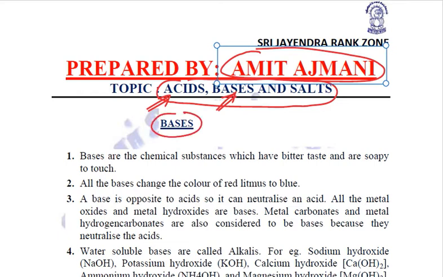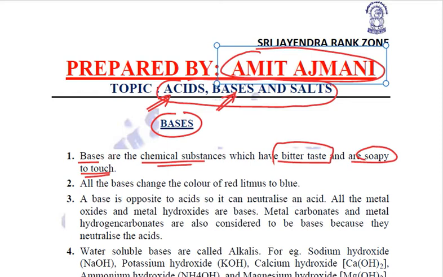What are bases? Bases are chemical substances which have a bitter taste. Acids had a sour taste, bases have a bitter taste, and they are soapy to touch. They are very soft to touch.